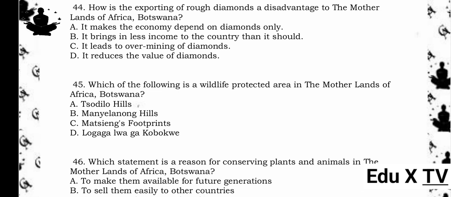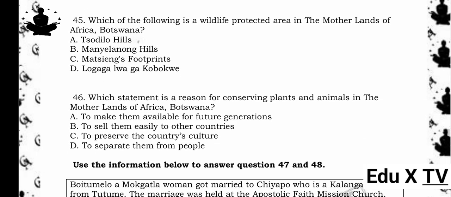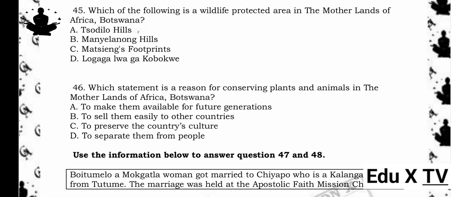45. Which of the following is a wildlife protected area in the motherlands of Africa, Botswana? A. Sedillo Hills. B. Manyalanong Hills. C. Matsing's Footprints. D. Logaga Lwa Ga Kobakwe. The answer is B. Manyalanong Hills. Reason being, Manyalanong Hills is known as a protected wildlife area in the motherlands of Africa, Botswana.